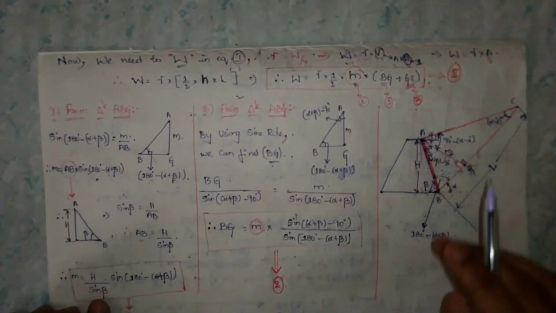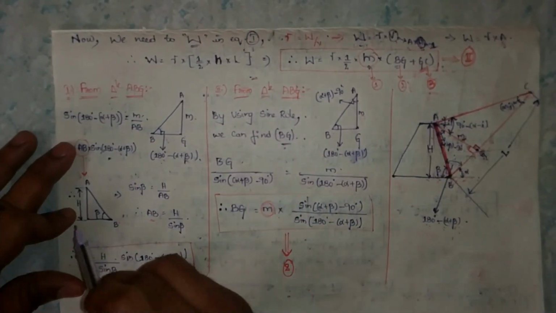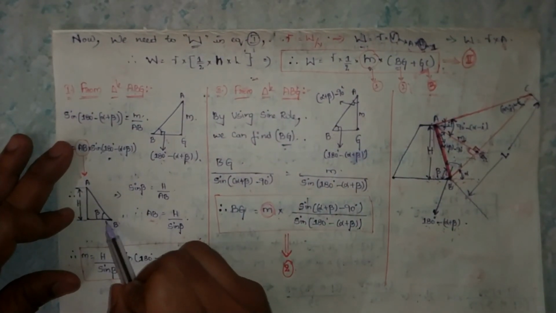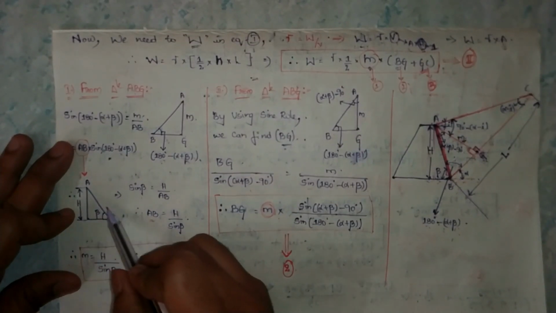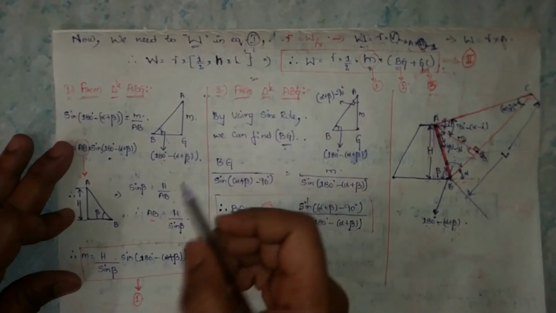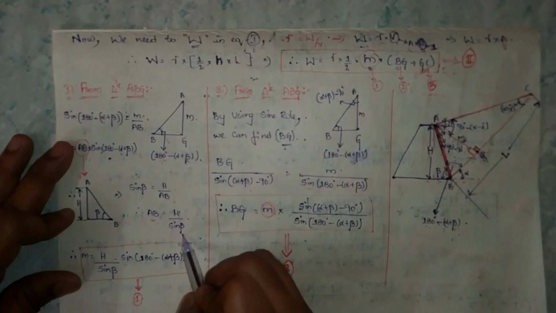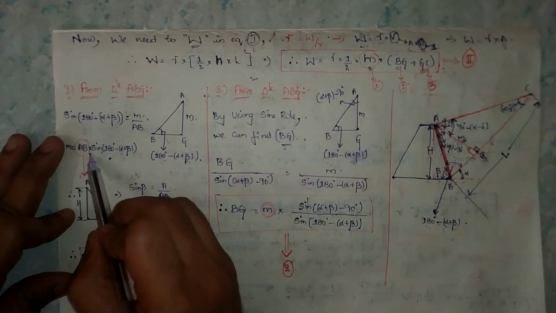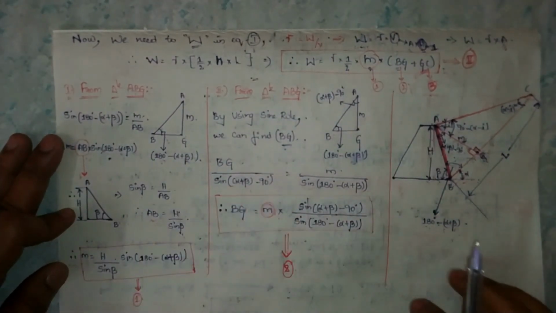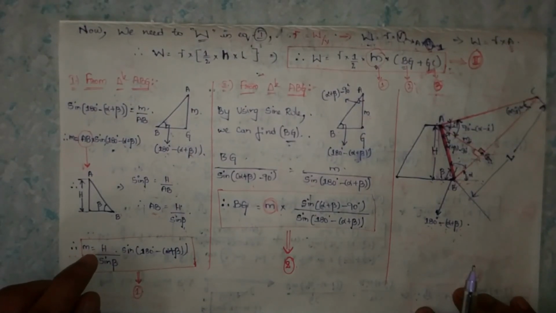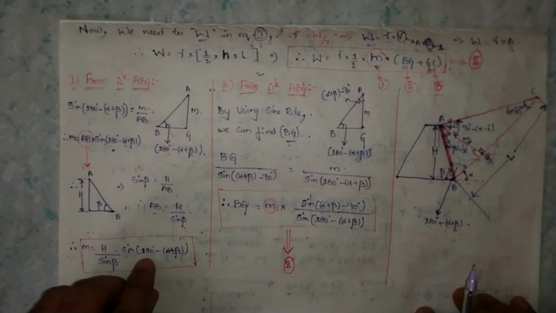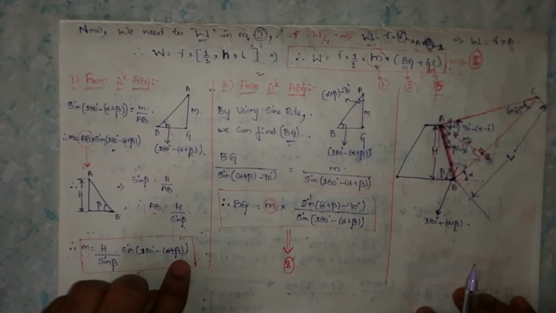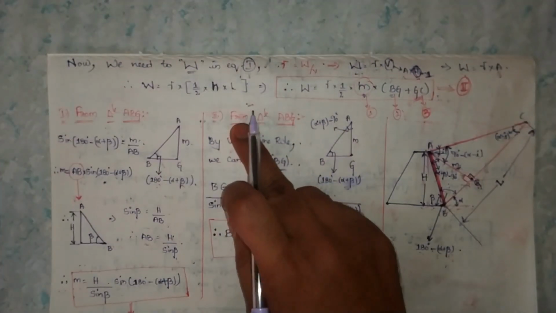So draw a small figure here. From that, sin beta equals opposite by hypotenuse, so H by AB. So AB equals H by sin beta. Then substitute AB in the M equation. Directly we get M equals H by sin beta into sin of 180 degrees minus alpha plus beta.